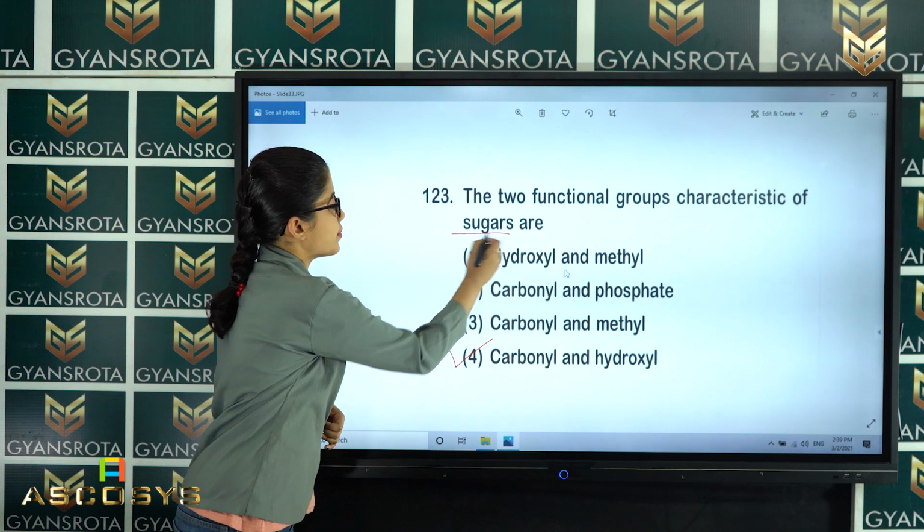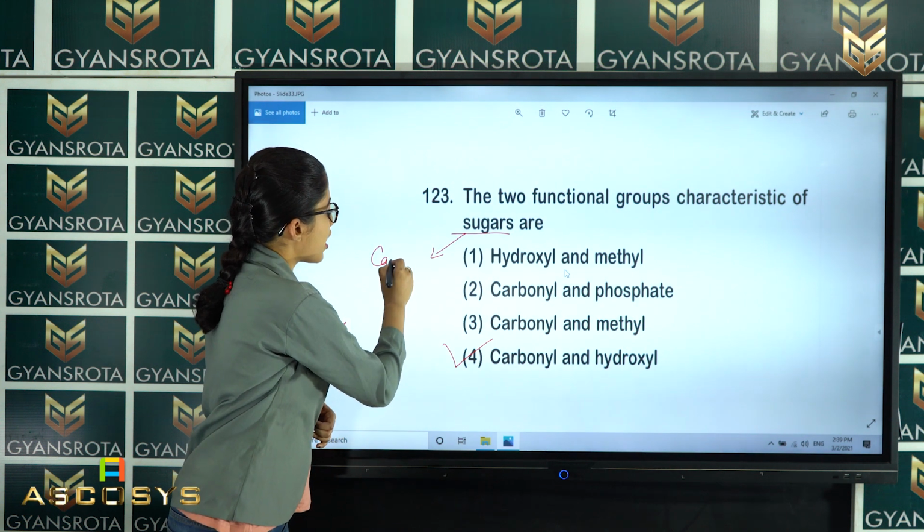And sugars, what does it mean? Sugar is a carbohydrate.